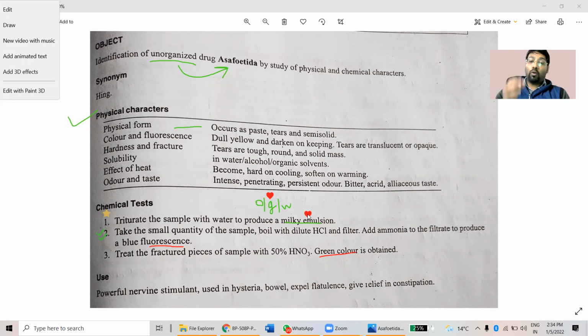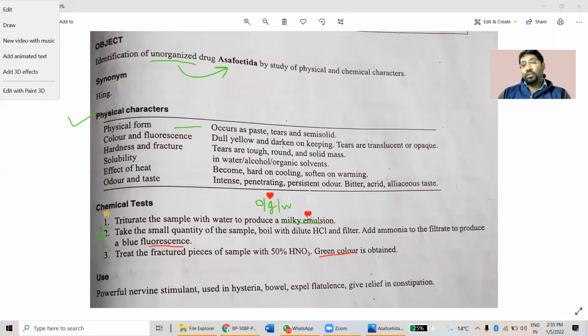Then if we take a small quantity of the sample and boil it with acid, that is dilute HCl, and to the filtrate we add ammonia, a basic solvent, the filtrate gives blue fluorescence. The next chemical test is: if you break the Asafoetida gum and, on the fractured surface, add 50% nitric acid, HNO3, it gives a blue color.